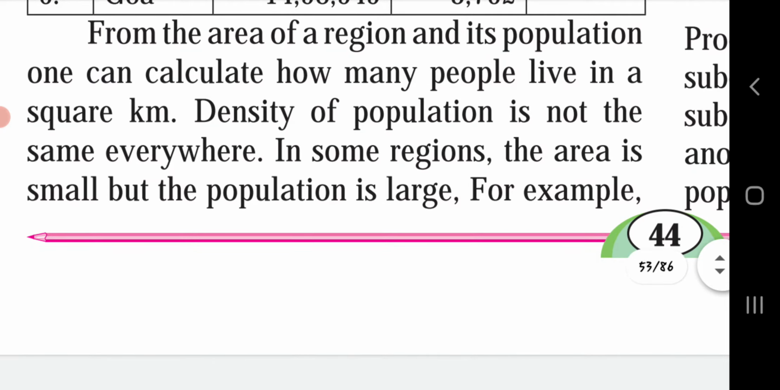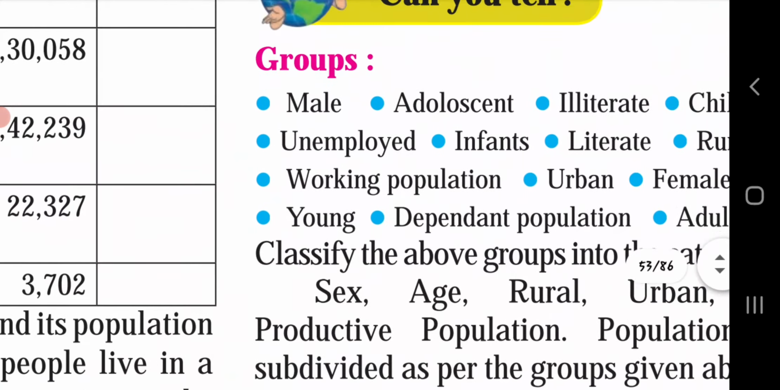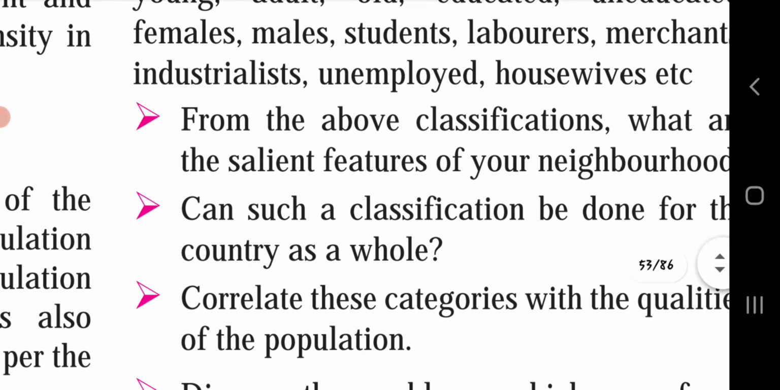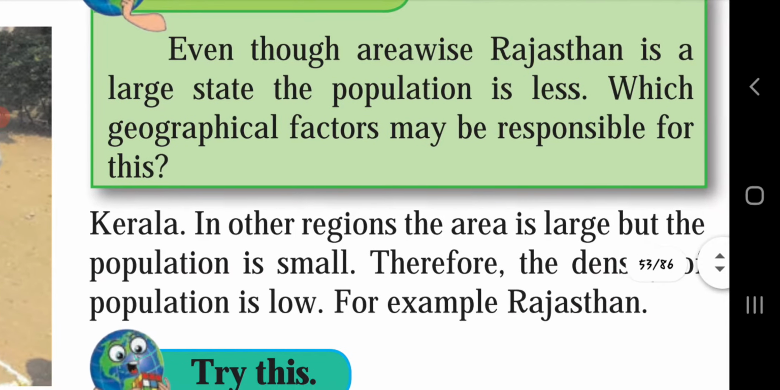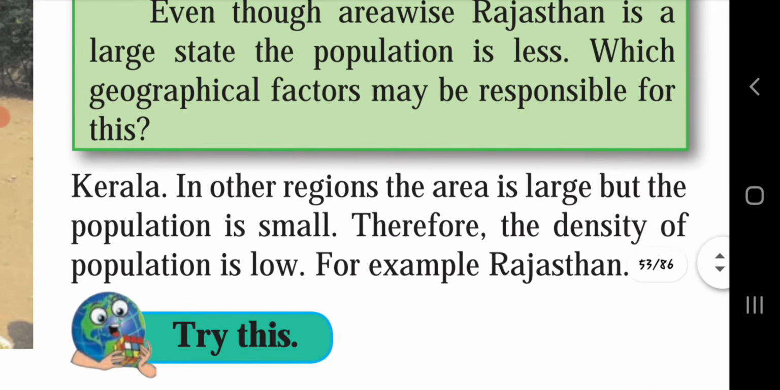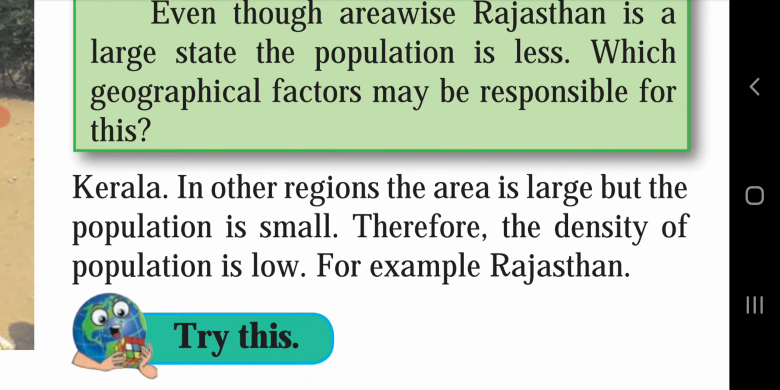From the area of a region and its population, one can calculate how many people live in a square kilometer. Density of population is not the same everywhere. In some regions, the area is small but the population is large, for example Kerala. In other regions, the area is large but the population is small. Therefore, the density of population is low, for example Rajasthan.